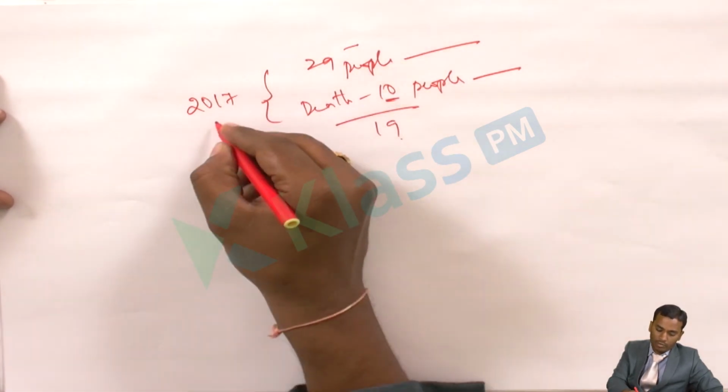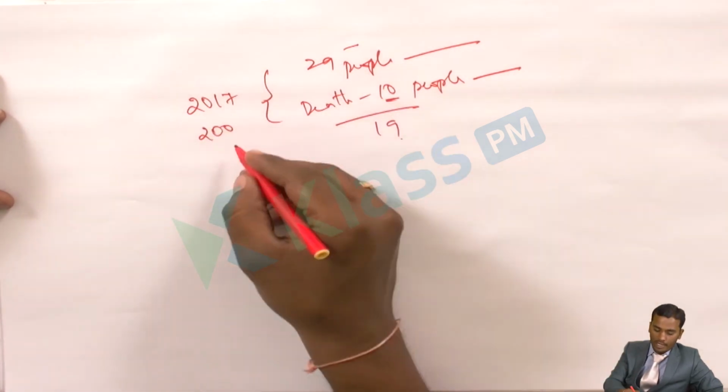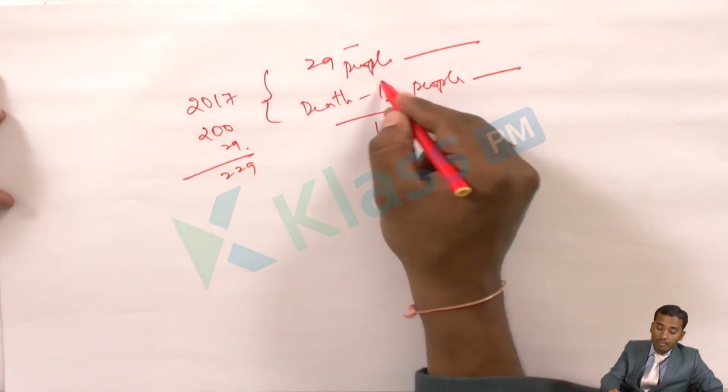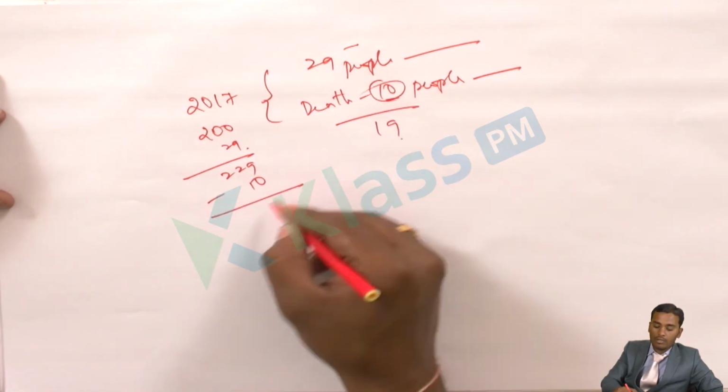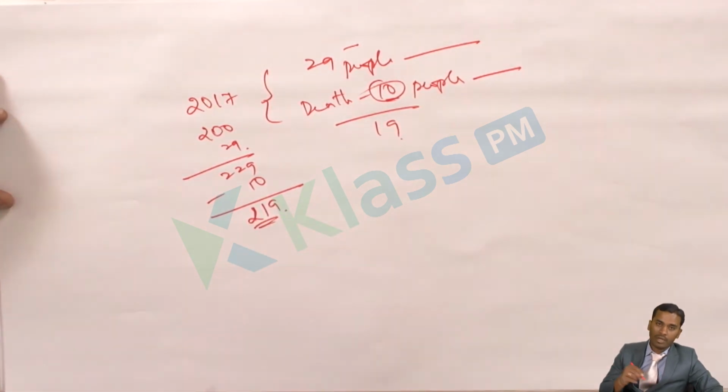Say, for example, in the year 2017, India's population is 200. Birth rate is 29, so 29 people are born. Total is 229. But 10 people have died, so minus that 10. So only 219 people is the total population of our country.